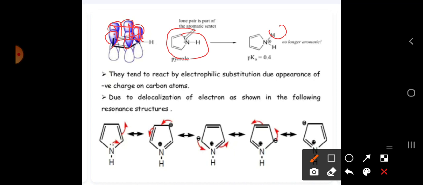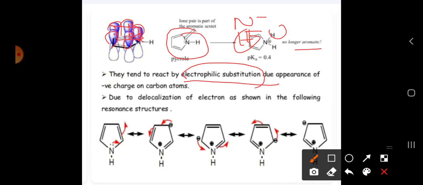If you are taking NH2, there is no aromatic character. Why? Because it is losing the H plus ion. Again you are adding the H plus ion, and this is nothing but aromatic character. And this pyrrole will undergo only electrophilic substitution reactions. Why? Because you are taking NH, and if it loses H plus, N will get a negative charge. This negative charge on the carbon atoms means it will undergo only electrophilic substitution.